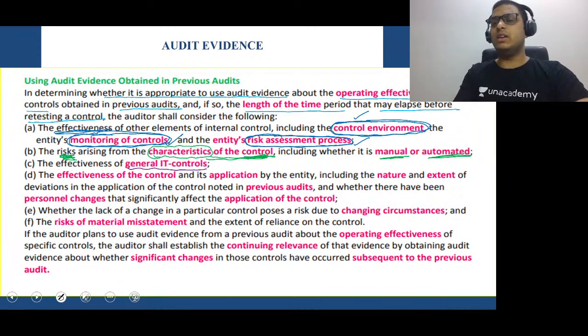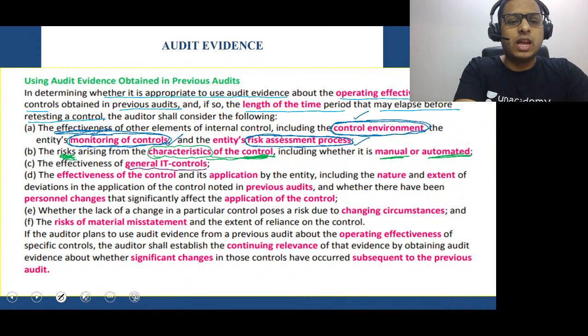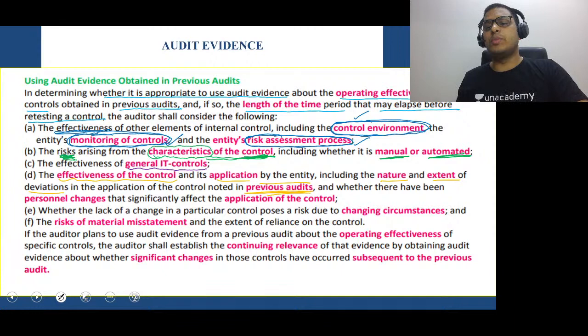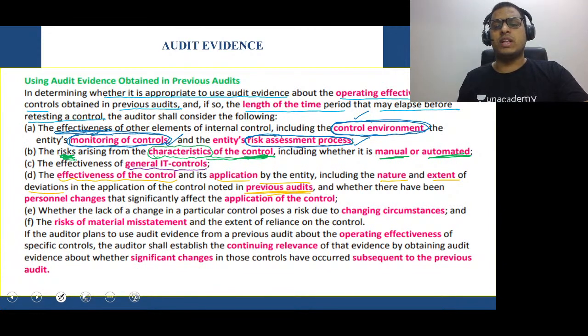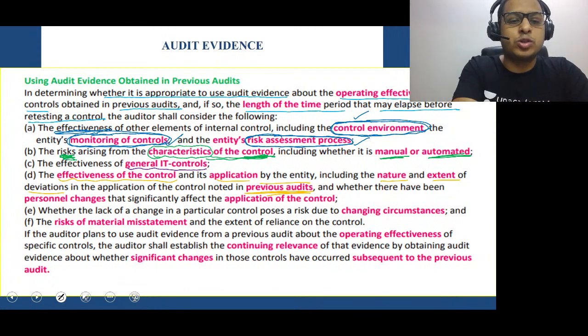See point number D. What is given in point number D? The effectiveness of the controls. Look carefully: the effectiveness of the control and its application by the entity, including the nature and extent of deviations in the application of the control noted in the previous audit. Something that you noted in the previous audit that the company should have improved, but they have not improved. So the control effectiveness and its application this year will be a little less because last year's improvement has not been done. And whether there have been personnel changes that significantly affect the application of the control.